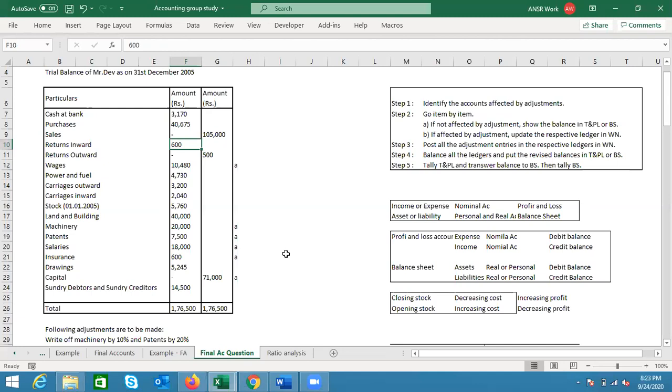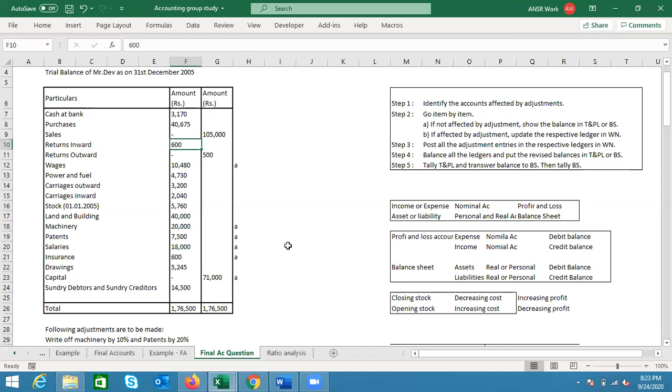Now, let me repeat the concept of contra that I was talking about. The basic requirement of the profit and loss account and balance sheet is to give the stakeholders some information about the organization, right? So who are the stakeholders?